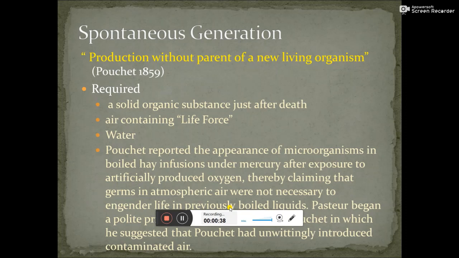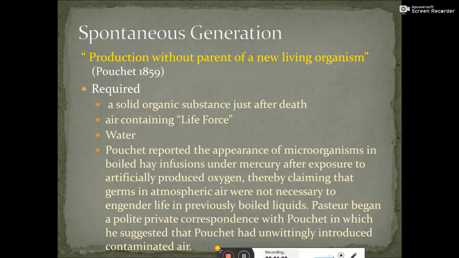He reported the appearance of microorganisms in boiled hay infusions under mercury after exposure to artificially produced oxygen, and said that germs in the atmospheric air were not necessary to engender life in previously boiled liquids.